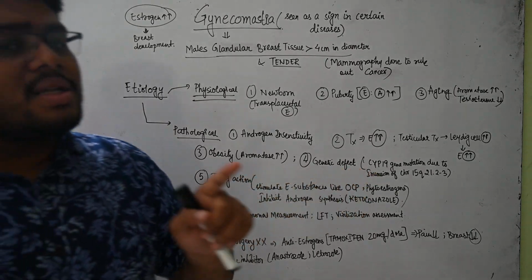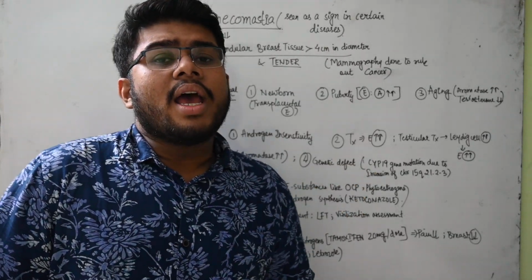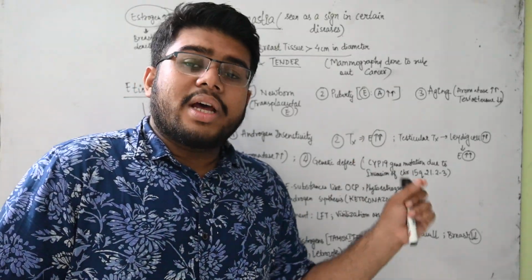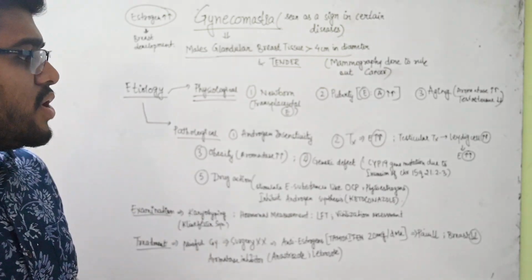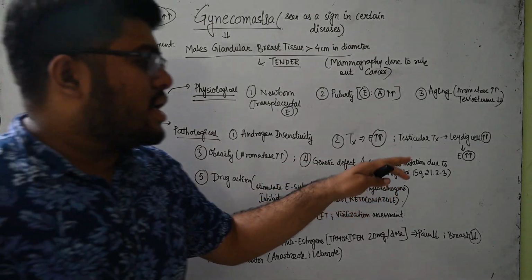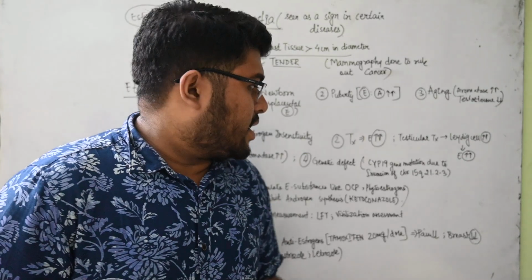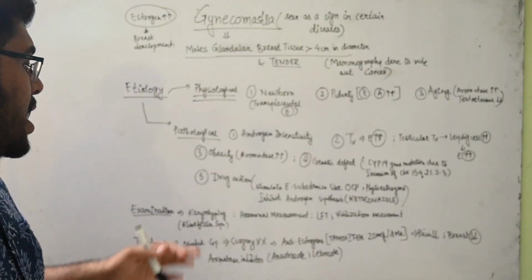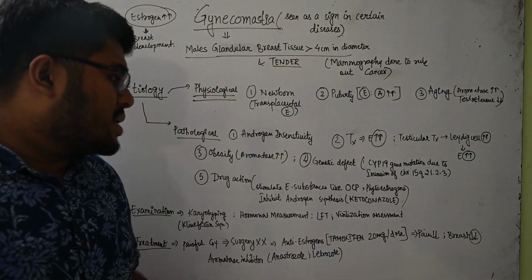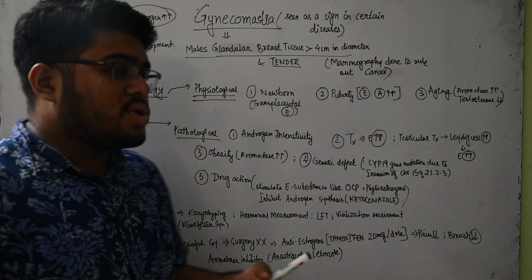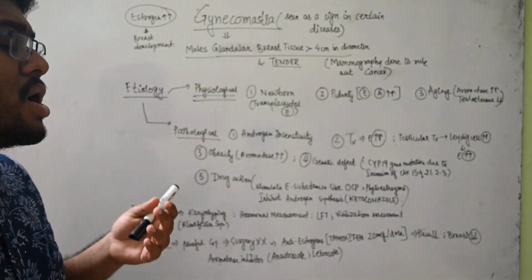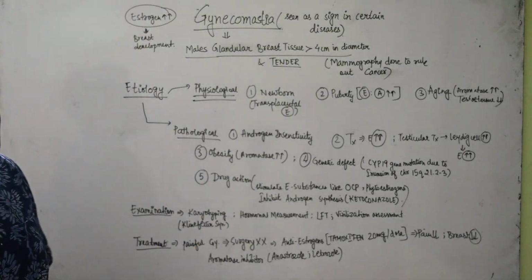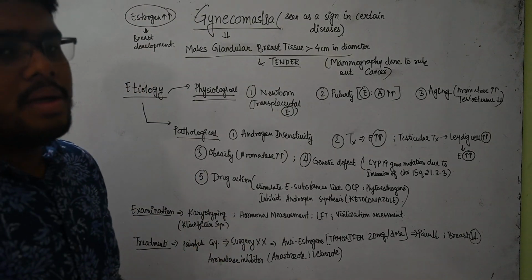One thing we can't rule out is the genetic defect. In cases of genetic defect, there can be some problems with the gene CYP19, and so there could be chromosomal level problems, for which the genetic defect can result in increased aromatase enzyme activity, which is mediated by this CYP19 gene. Then in case of certain drug actions, like certain estrogen substances which stimulate estrogen production, like some oral contraceptive pills, or phytoestrogens, these can increase the level of estrogen.